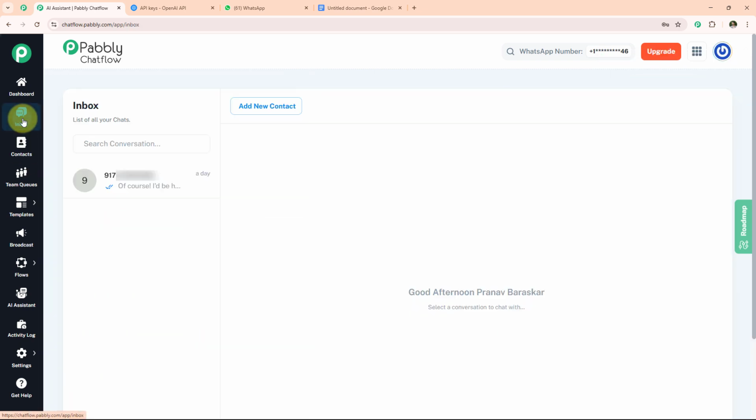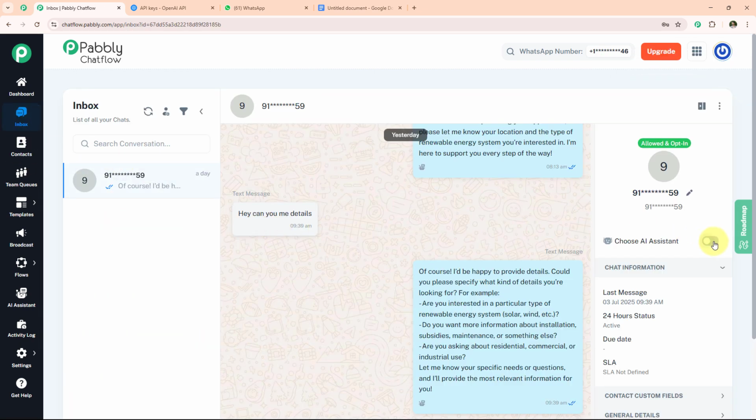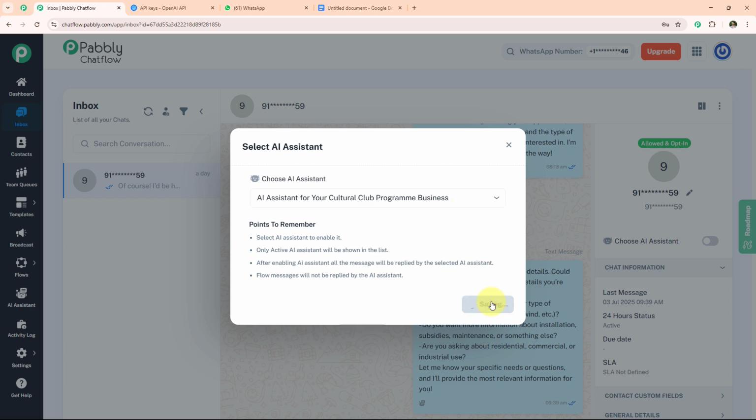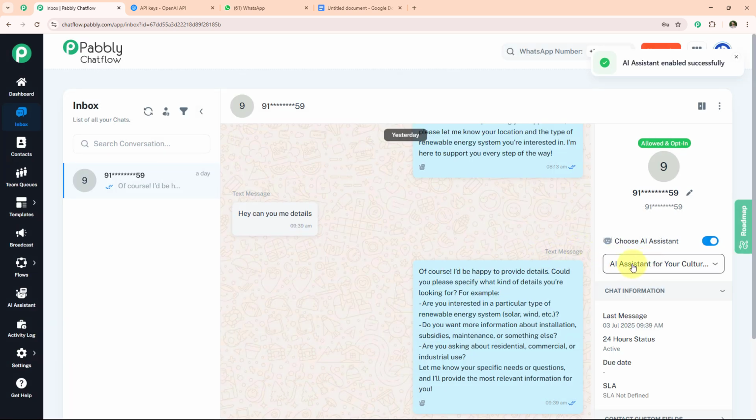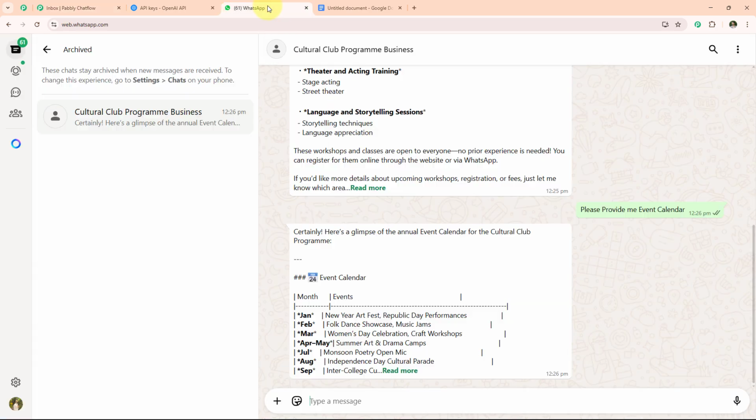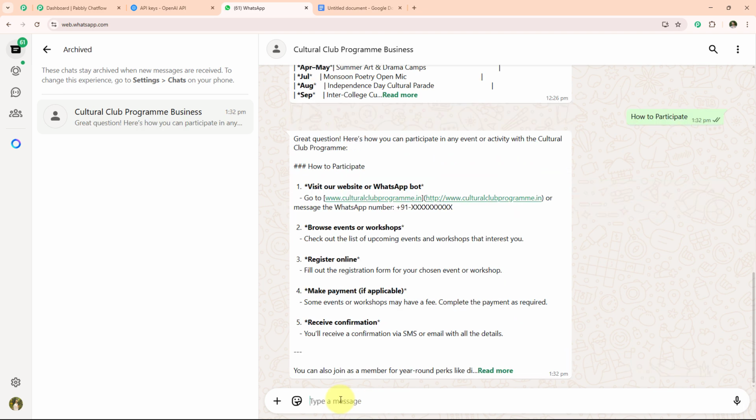Now we go back to our inbox section and simply add AI assistant on our WhatsApp. So we have successfully added AI assistant on our WhatsApp. Now we simply go back to our WhatsApp dashboard and check whether it is working or not. Now I am typing how to participate. After typing, I am getting a response. So we have successfully created AI assistant with the help of Pabbly Chatflow.